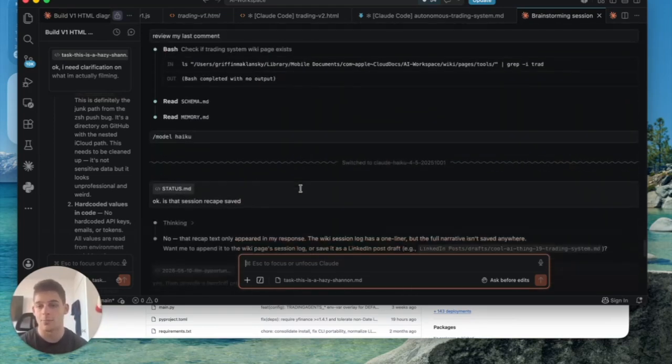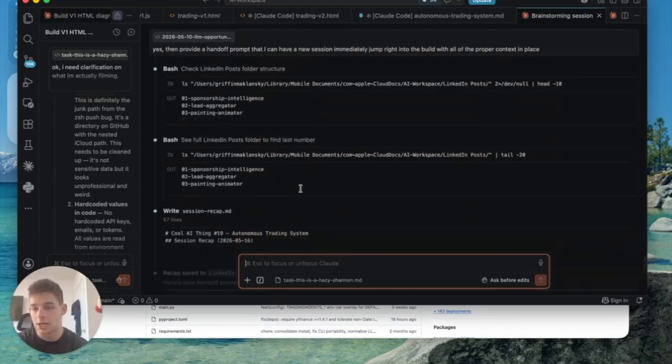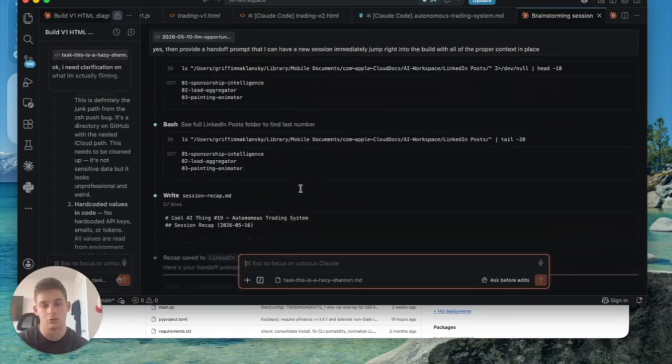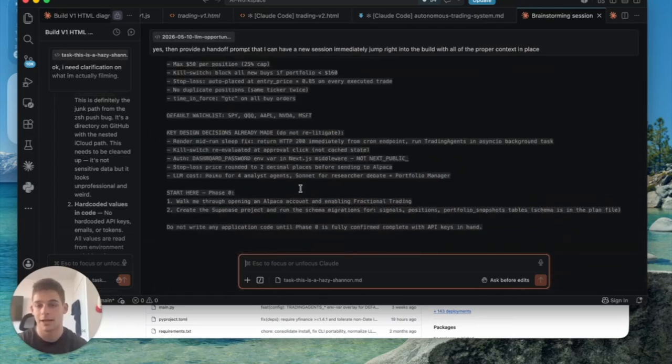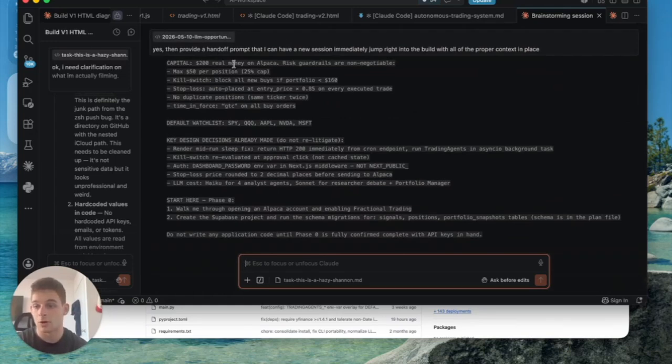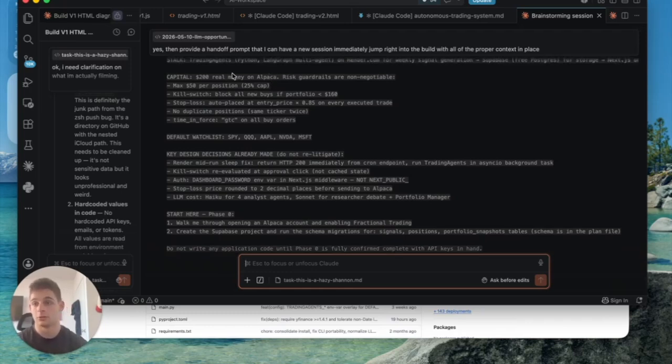I'm very much of the opinion of trying to make this as buttoned up as you can. Then I asked my Claude to provide a handoff prompt to go right into a new session to start building this. So after all of this in one session, I had my Claude understand what I wanted to do, really to the most minute detail, like no blank space.